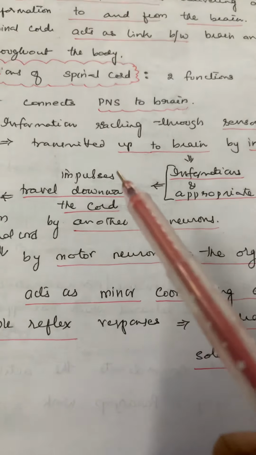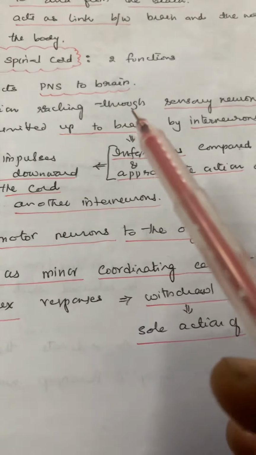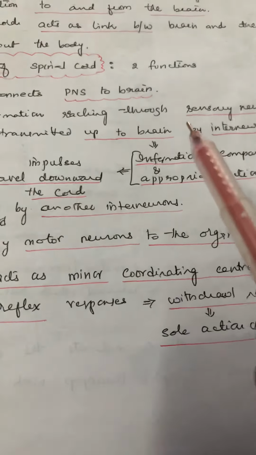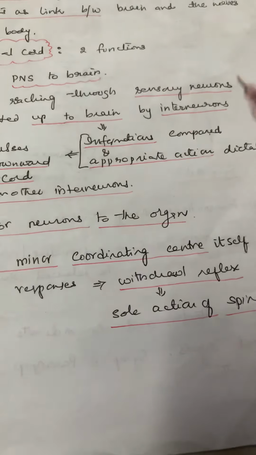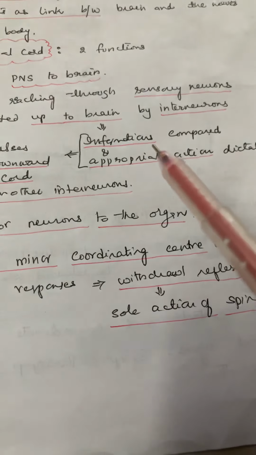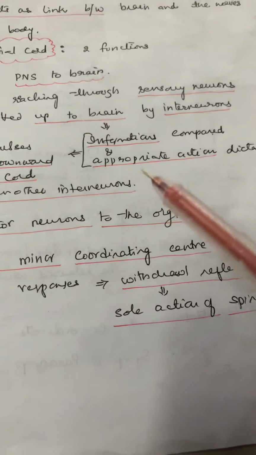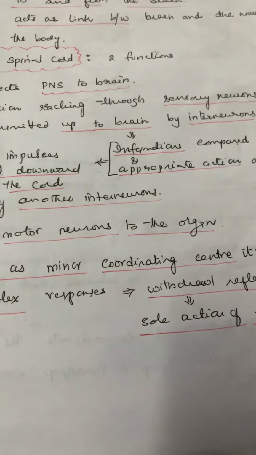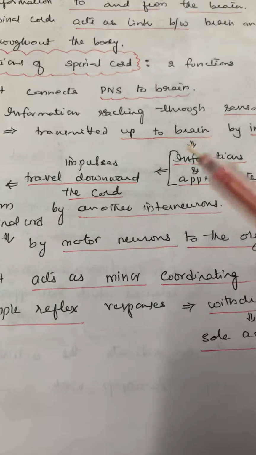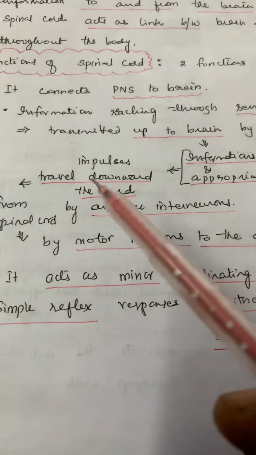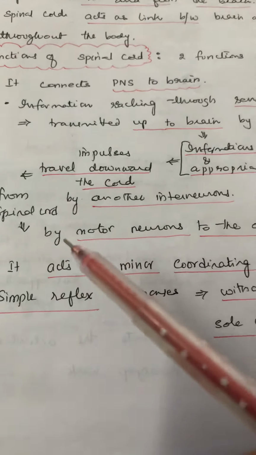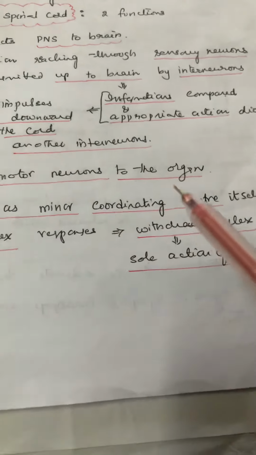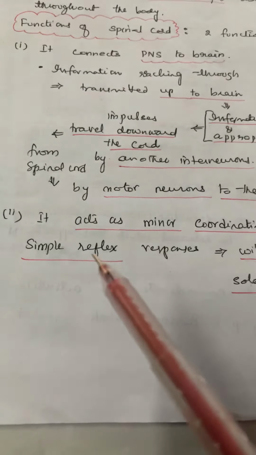So first the information reaches the spinal cord through the sensory neurons, then it is transmitted up to the brain by a set of interneurons. There the information is assessed and appropriate action is taken by the brain. Then another set of interneurons will carry those impulses to the spinal cord, and by the motor neurons of the spinal cord that is transmitted to the target organ.